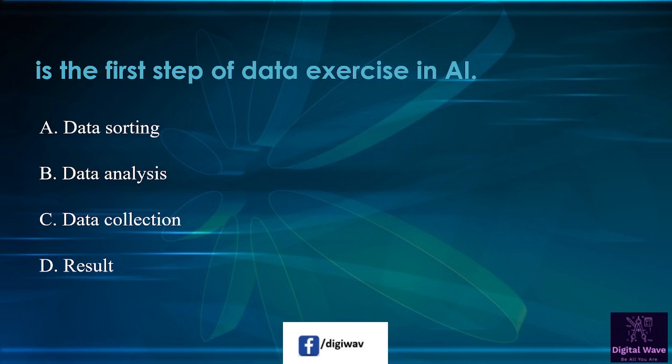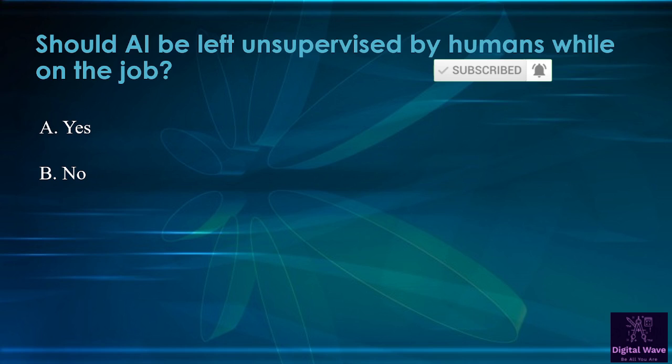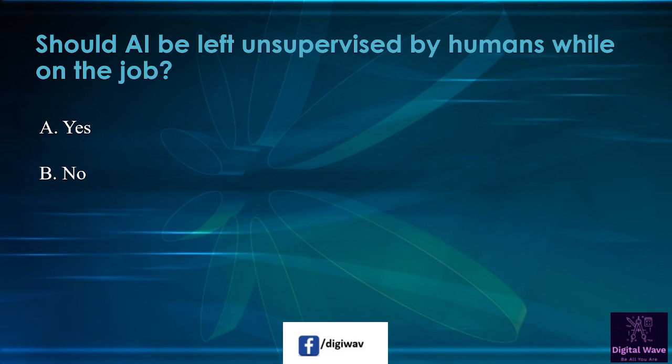Next question is the first step of data exercise in AI. So first option available here, data sorting. Second option is data analysis. Third option is data collection, and the last one is result. So right answer will be data collection. Next question is, should AI be left unsupervised by humans while on the job? So we have to show this statement is true or not. So the answer will be no.